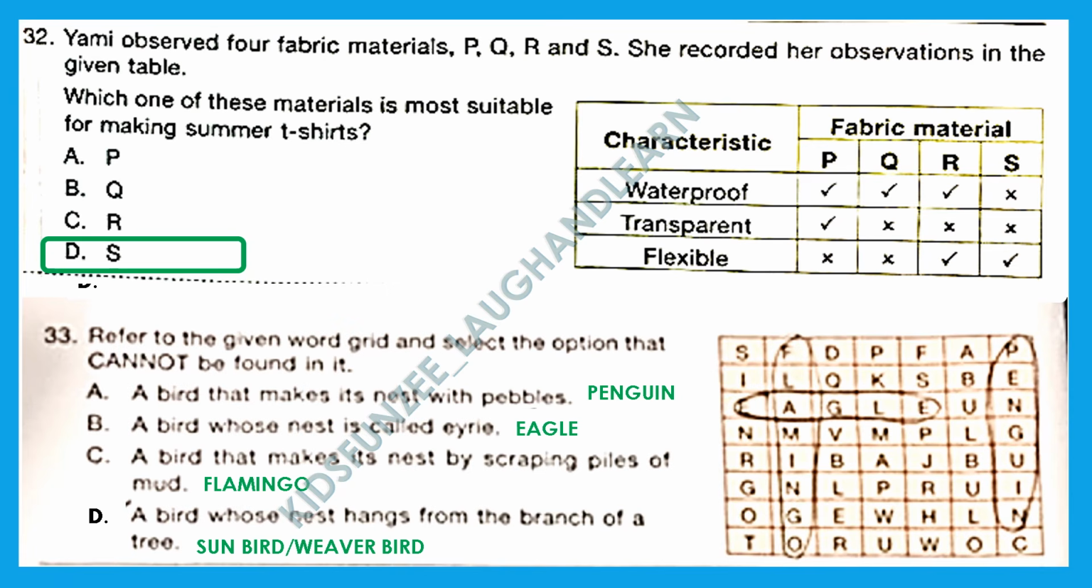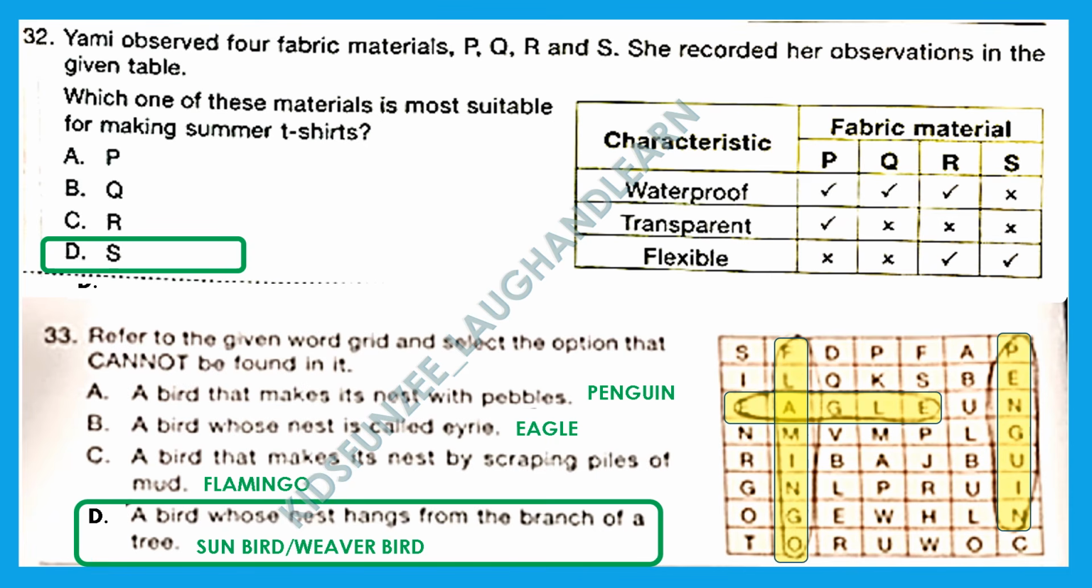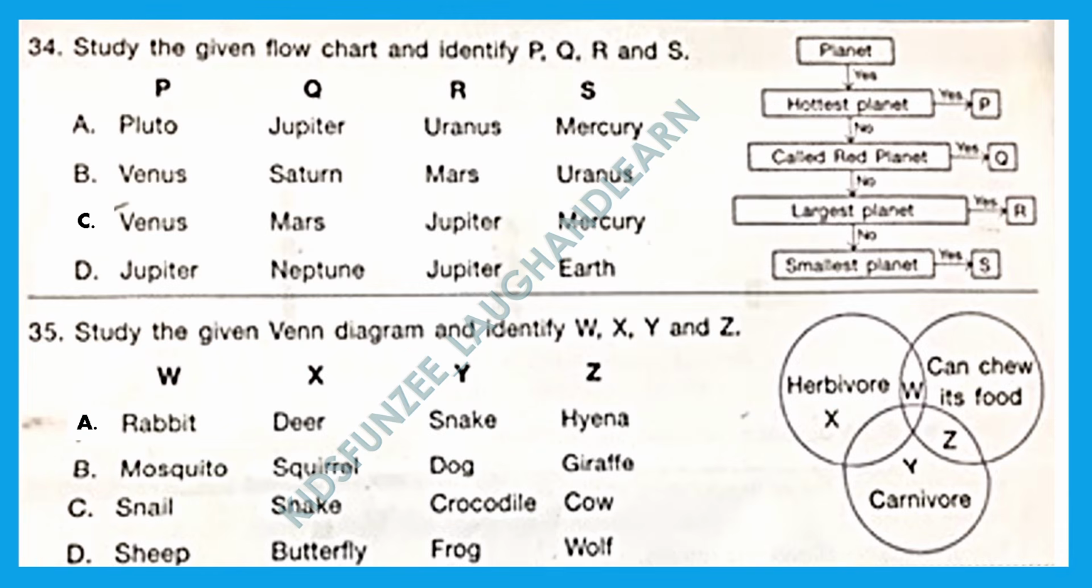Now here let's find. So from left to right we got eagle, and from top to bottom we got flamingo and penguin. So the only one which we have not got is option D. Option D is the right answer over here. Question 34. Study the given flow chart and identify P, Q, R and S.